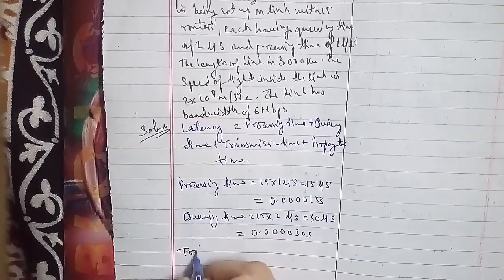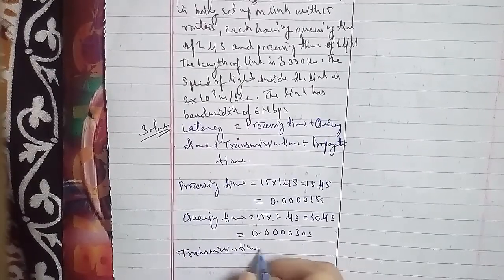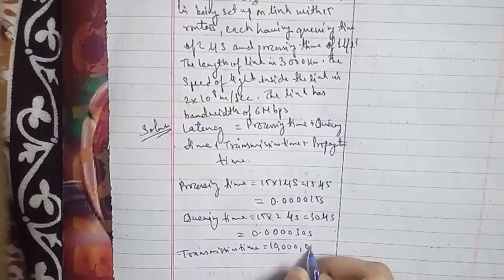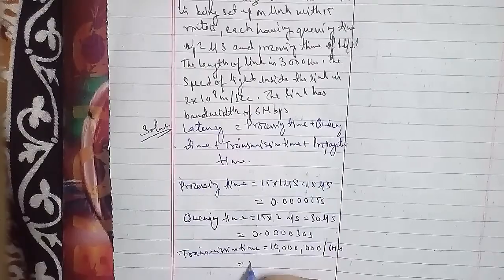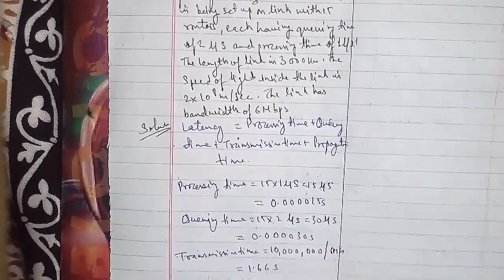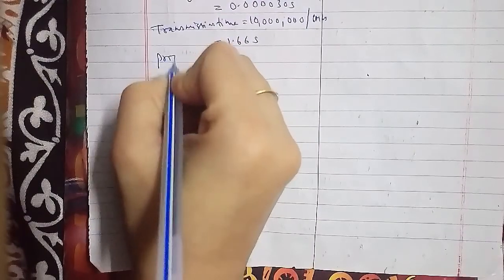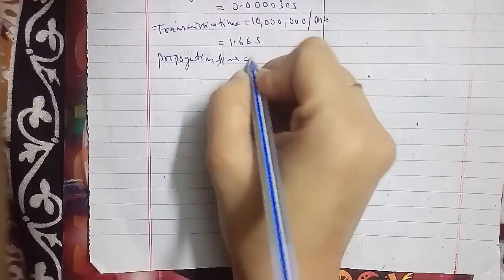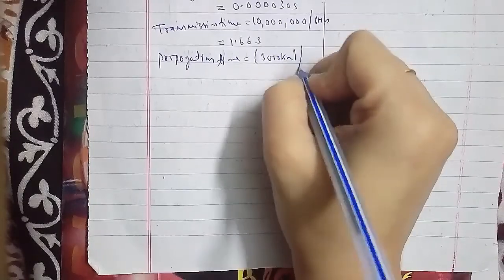Now the transmission time, which is 10 million bits upon 6 Mbps, equals 1.66 second. Now the propagation time: propagation time equals 3000 kilometers upon 2 into 10 to the power 8, which is 0.000015.